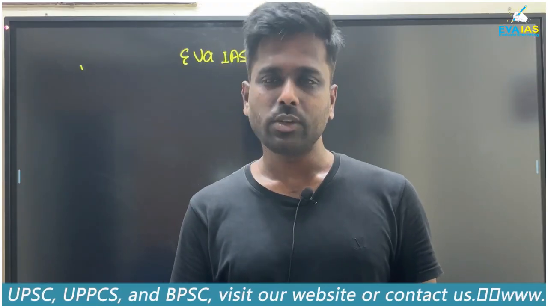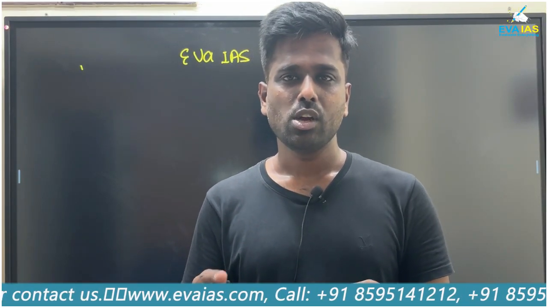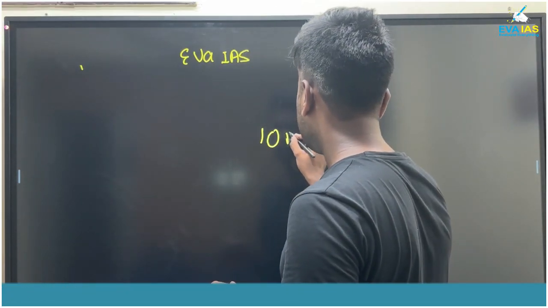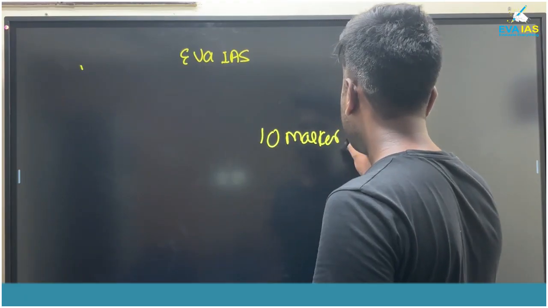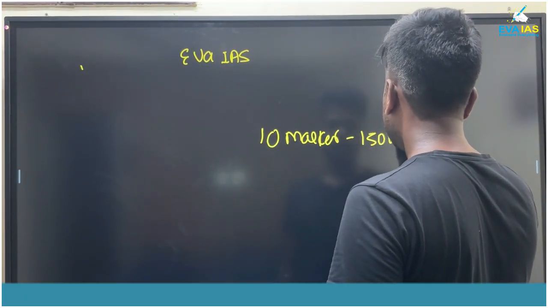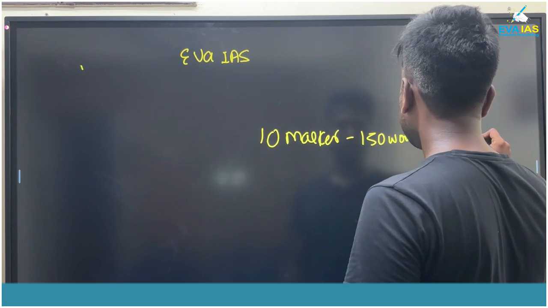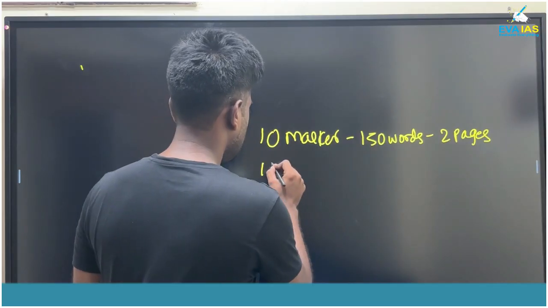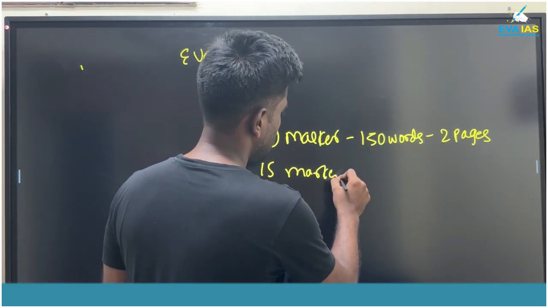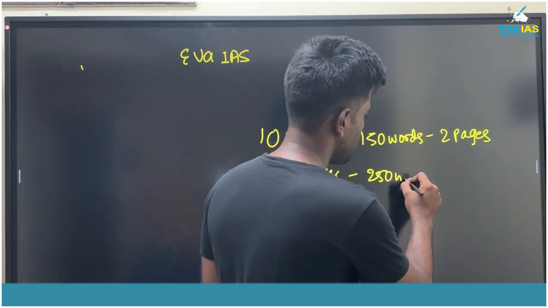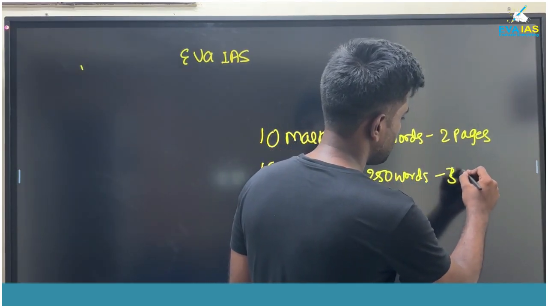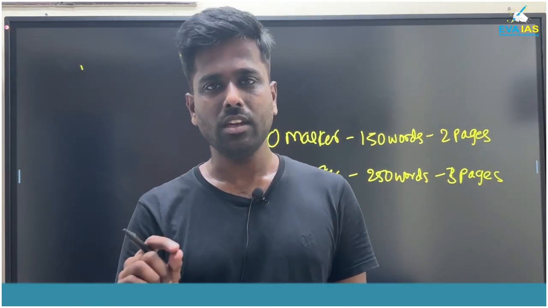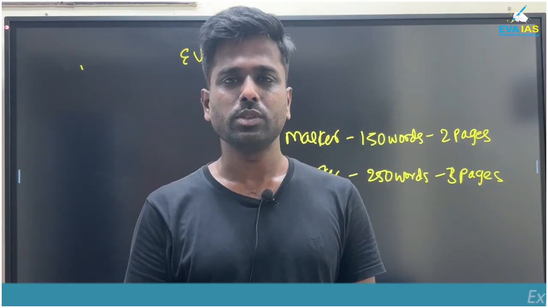See, for the UPSC Civil Services examination, there are two kinds of questions. One is the 10 marker, which will have a word limit of 150 words and is given 2 pages. Similarly, the 15 marker question will have a word limit of around 250 words, and it will have 3 pages. This is the overview of the mains answer in the UPSC Civil Services examination.